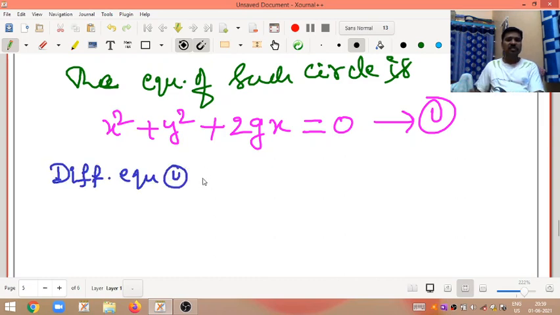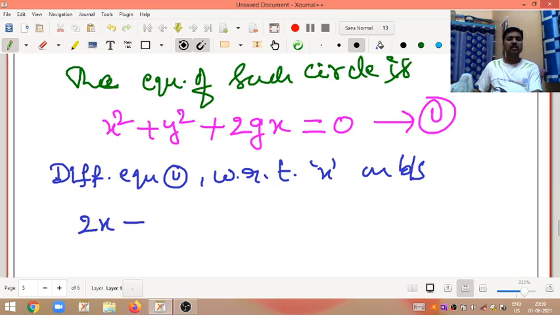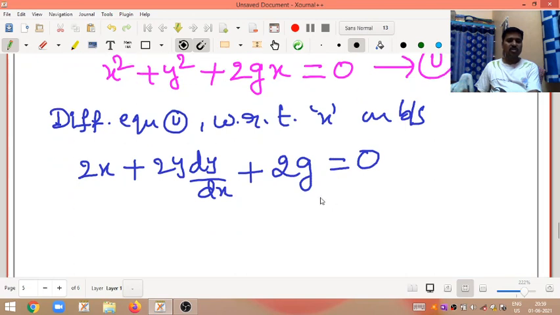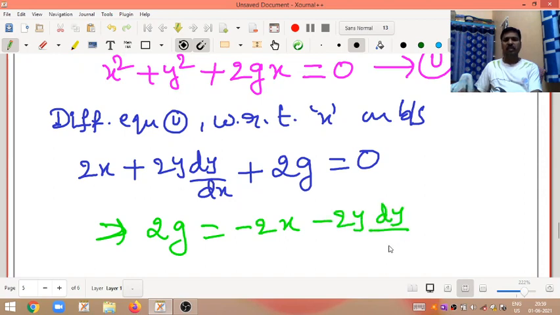Differentiate equation 1 with respect to x on both sides. Then we get, my dear friends, differentiation of x square means 2x plus 2y into dy by dx plus differentiation of 2gx means 2g, is equal to 0. Here, make 2g the subject directly. From this equation, 2g equals minus 2x minus 2y into dy by dx. Call it equation 2.